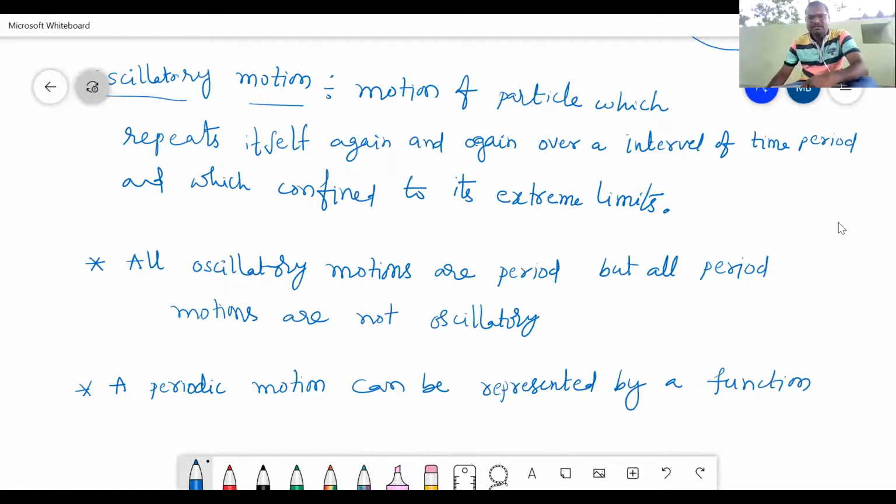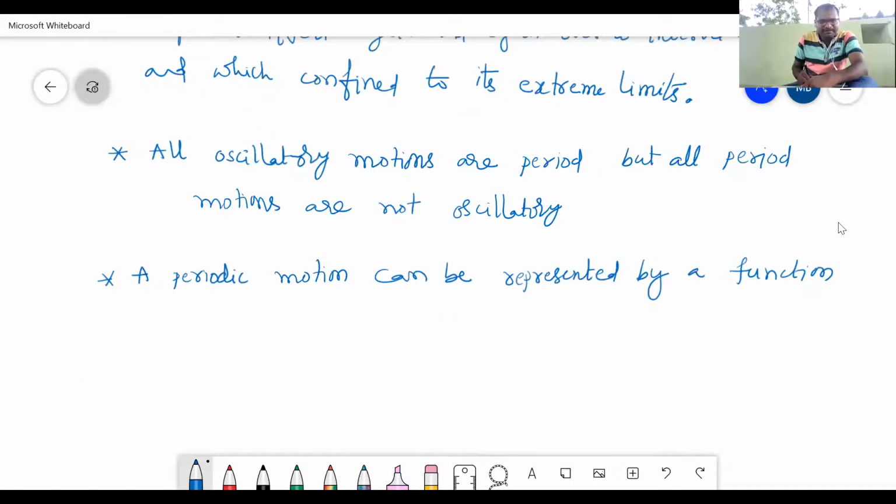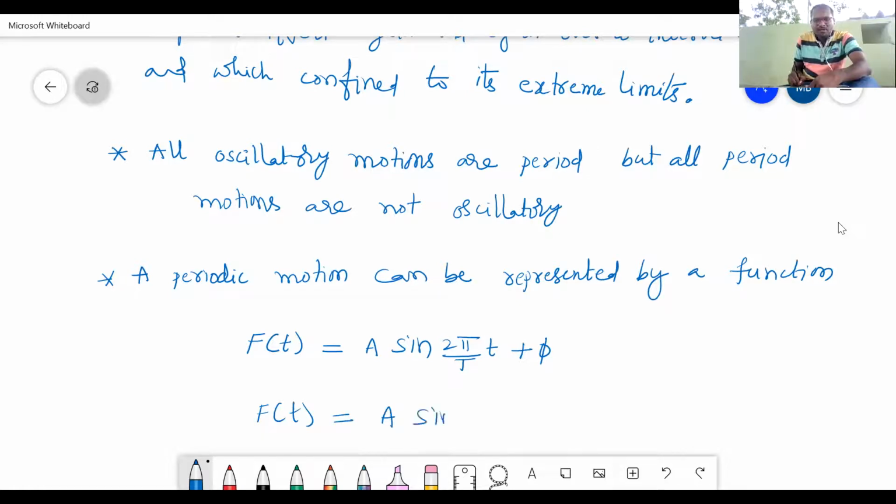Let us call it f of t, means one function which is depending upon time. f of t is equal to something a sine 2 pi by T, plus phi if you want, or f of t is equal to a sine omega t plus phi.